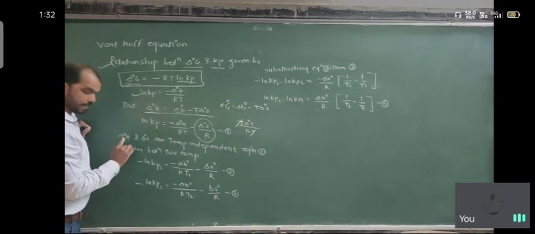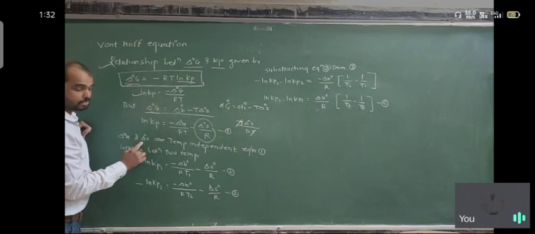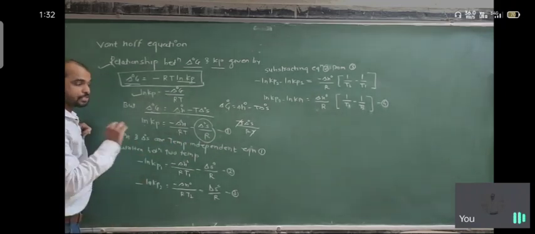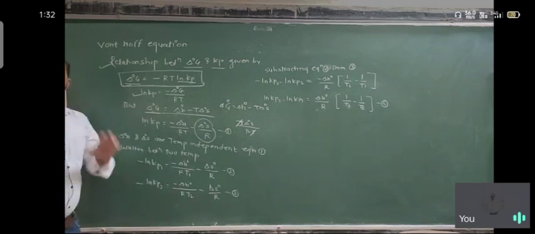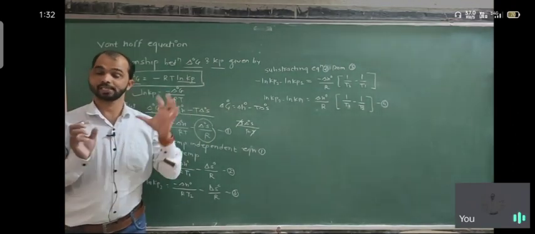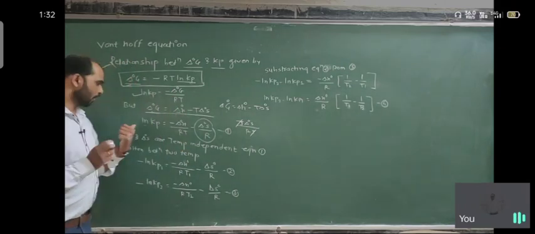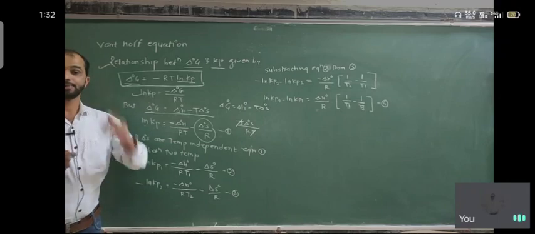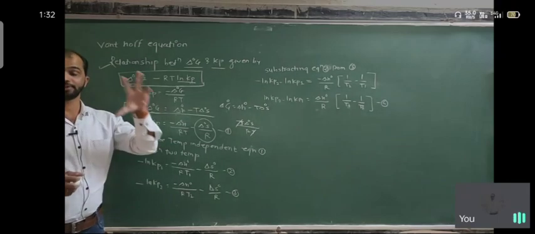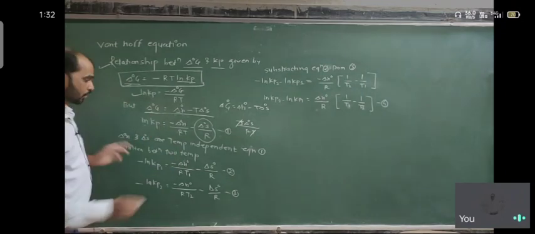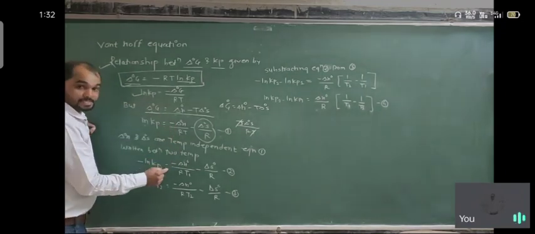Delta H naught and delta S naught are temperature independent. So we write equation 1 between two temperature conditions, T1 and T2. For ln Kp there are two conditions, Kp1 at T1 and Kp2 at T2, with other conditions remaining the same.